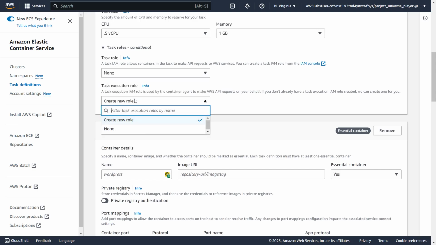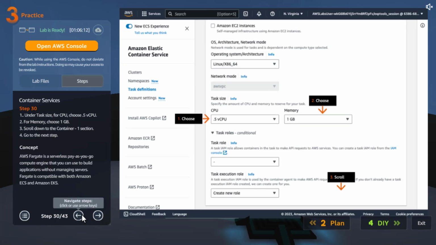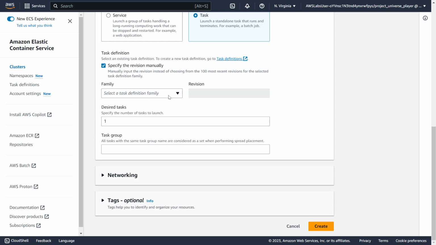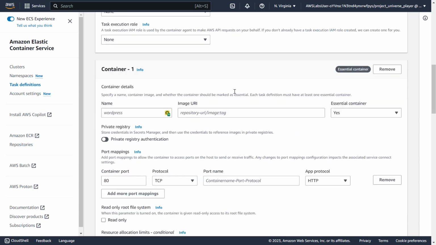I think we have to, are we already there? Did they pick task role? No, they didn't pick anything, so they just asked us to scroll down. Okay, maybe can I just ignore it now? I will just give that.